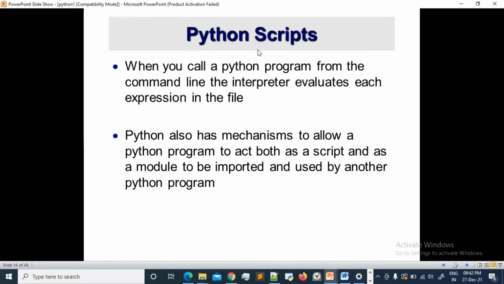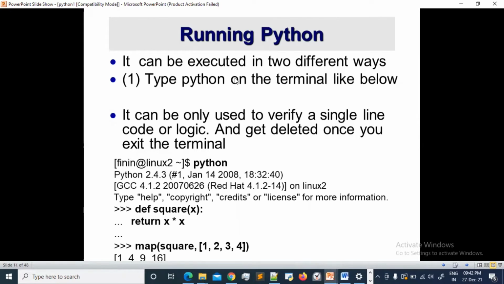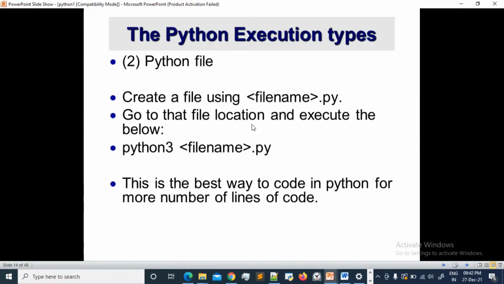Python script. As I said, there are two different ways. One is this Python prompt. The second is the Python script. So how does it work? You need to create a file with the extension .py. Py means Python. Go to the file location and execute the following command: python3 and the file name.